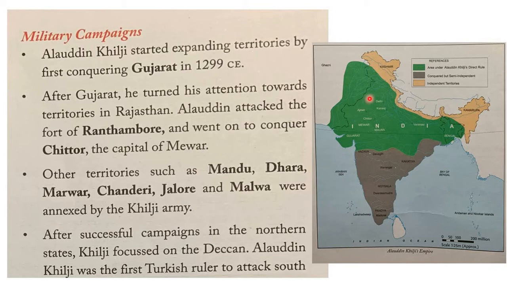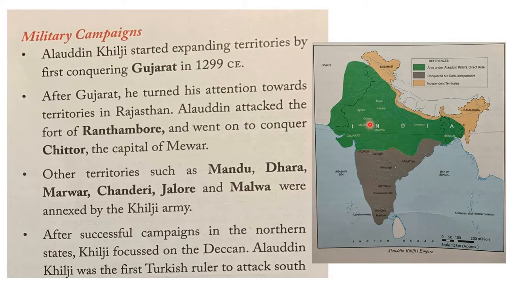You can look at the map here. This was the Gujarat area he first occupied. Later he focused on the Rajasthan area. In Rajasthan, he first occupied Ranthambore. Here it is not mentioned, but you can see it later. And later he occupied Chittor. You can see Chittor here, and he also occupied the capital of Mewar. So Chittor is the capital of Mewar.